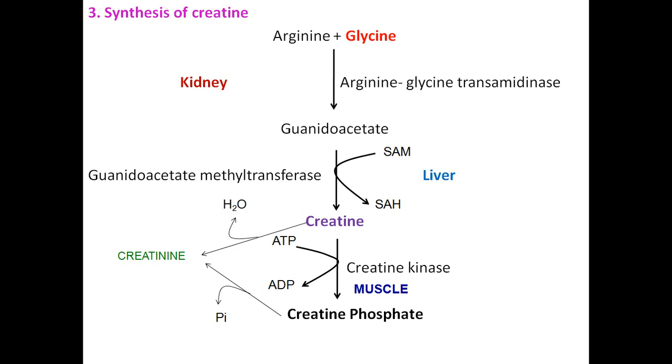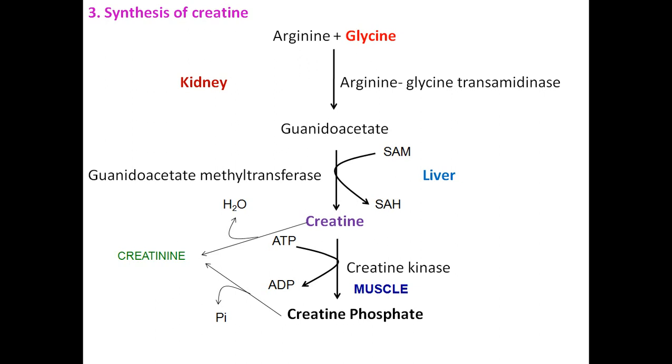So guanidinoacetate, by the enzyme guanidinoacetate methyltransferase, takes the methyl group from S-adenosyl methionine and is converted into a compound called creatine. So S-adenosyl methionine donates the methyl group to guanidinoacetate, and in the liver it is converted into creatine.